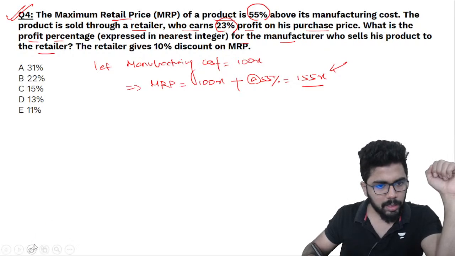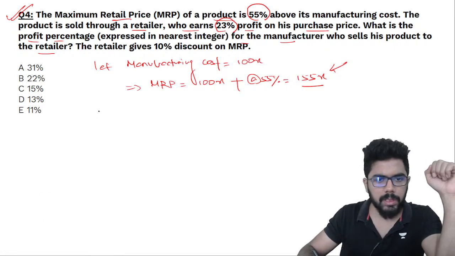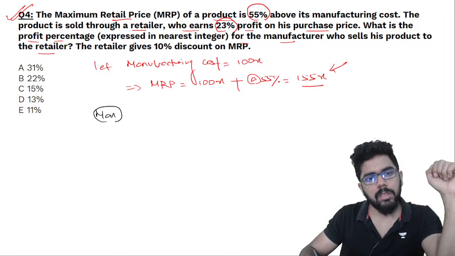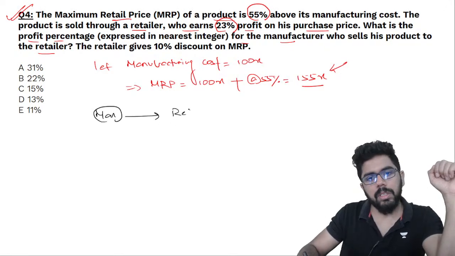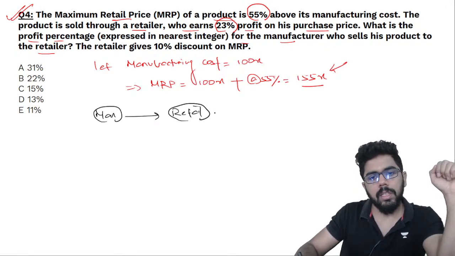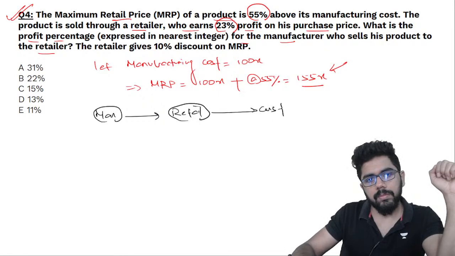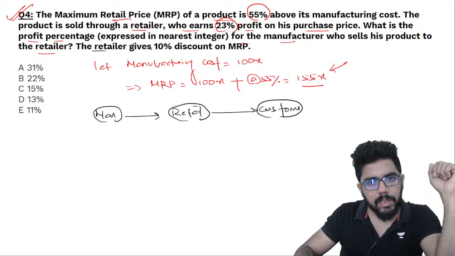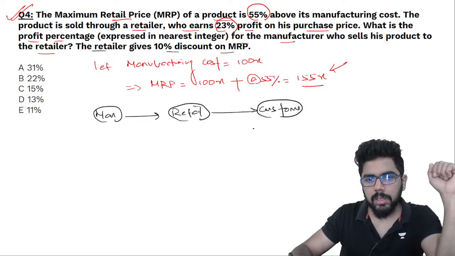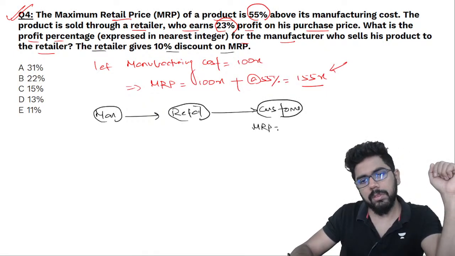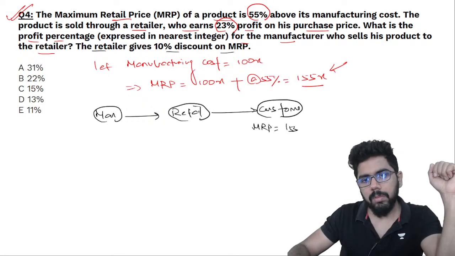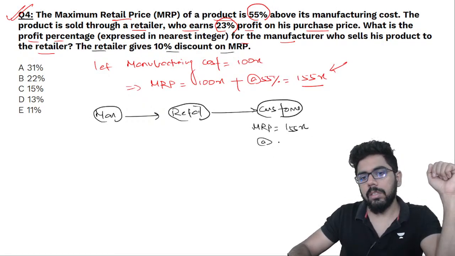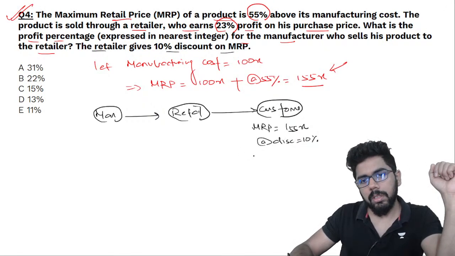Now what is the cycle? Simple सा question है. This is the manufacturer. Manufacturer gives it to the retailer and retailer gives it to the customer. The retailer gives 10% discount on MRP. तो जब customer आया, customer के लिए MRP is how much? Customer के लिए MRP is 155x and customer को कितना discount मिला? 10%. So how much did the customer pay?